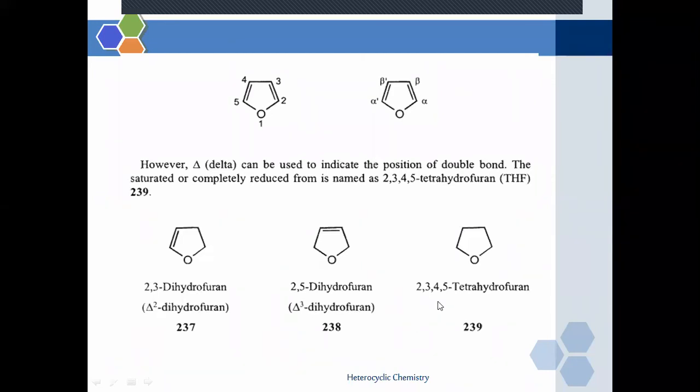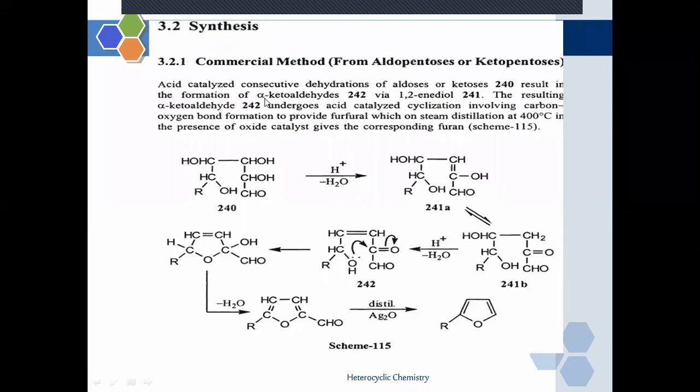Then the last compound, which is completely saturated, 2,3,4,5-tetrahydrofuran, has its own importance in a variety of chemical reactions as a solvent. Now, synthesis methods of furan.